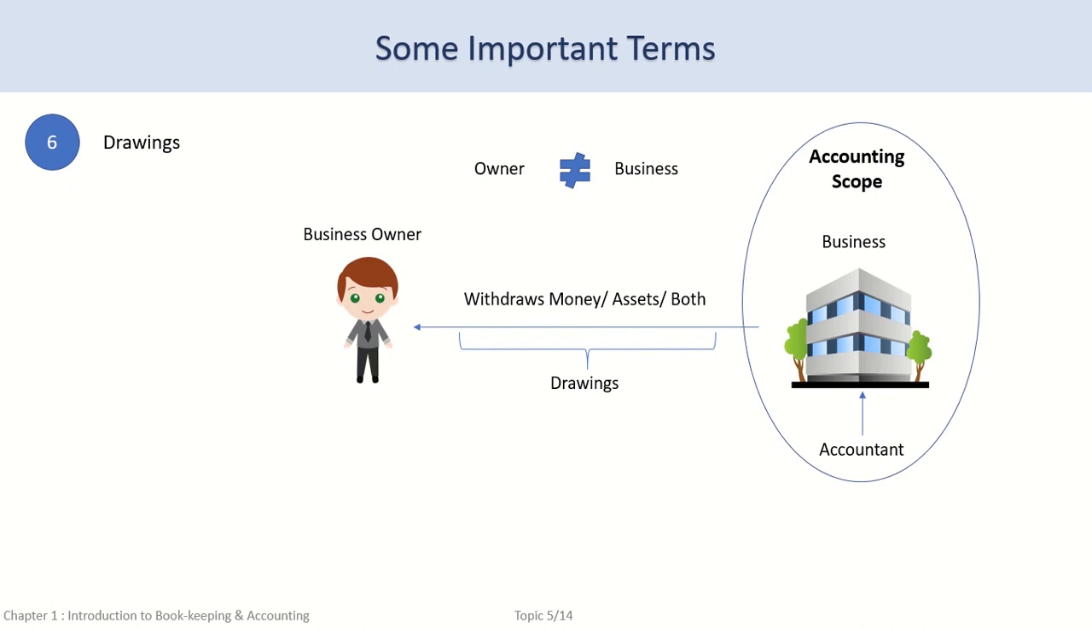Drawing means that he has taken it out from the business and uses it for his personal purposes other than business purposes. For example, if a dealer in cell phones had to take his family out for dinner and he took $200 from the office cash box, it's drawings. Another example of drawings would be if he takes a new cell phone costing $800 for his wife on her birthday.